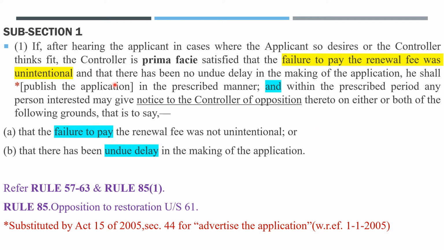And that there has been no undue delay in making the application. That means the applicant is clear in his sight, and when the controller sees that clarity and is satisfied, then he shall publish the application in the prescribed manner and within the prescribed period. Up to this, I think you are clear.